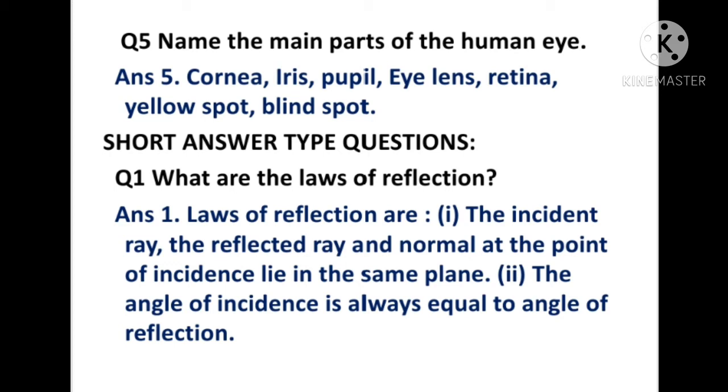Short answer type question. Question number 1. What are the laws of reflection? Answer: the laws of reflection are: first, the incident ray, the reflected ray, and the normal at the point of incidence lie in the same plane. The second law is that the angle of incidence is always equal to the angle of reflection, or you can say angle i is equal to angle r. So these are the two laws of reflection which light always follows.